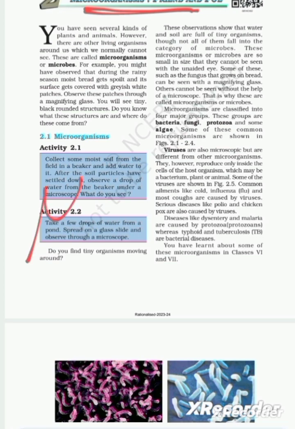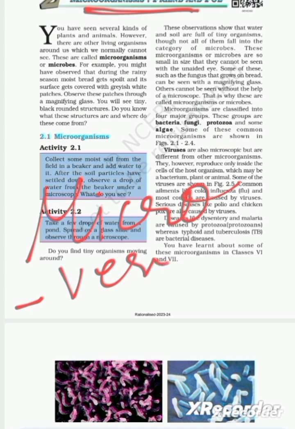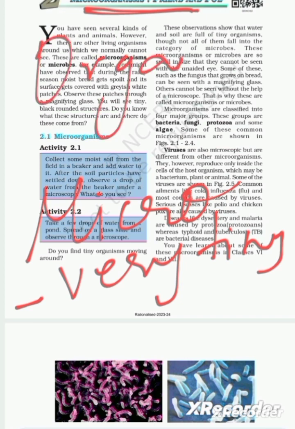Micro means very tiny and small. Organisms refer to living creatures.